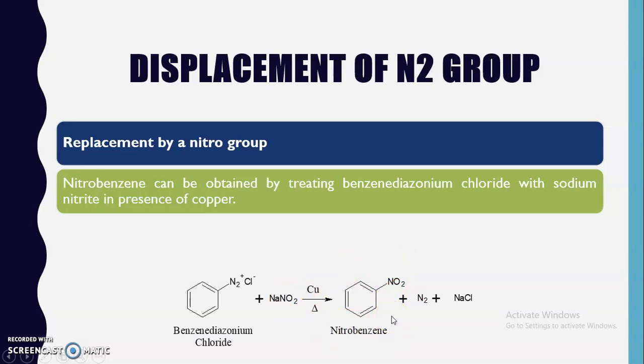In this way, we can use different replacement reactions where the nitrogen atom of benzene diazonium chloride is replaced by a different functional group. A few other reactions are also there that we will see in the next video.